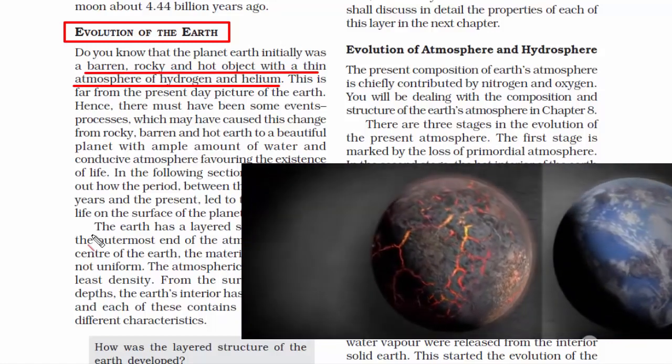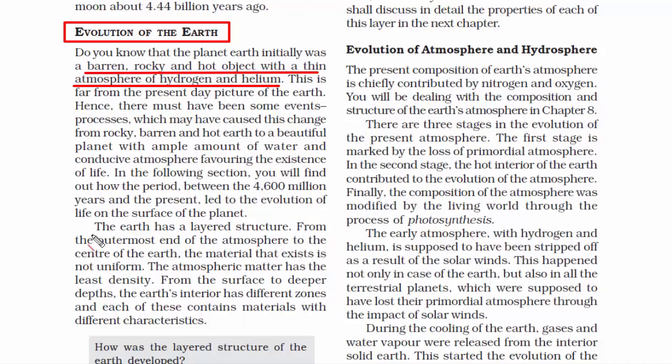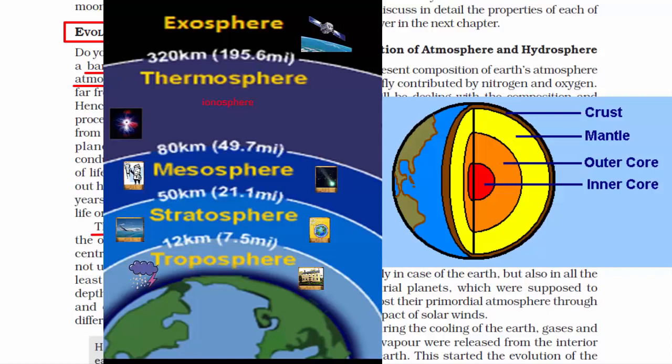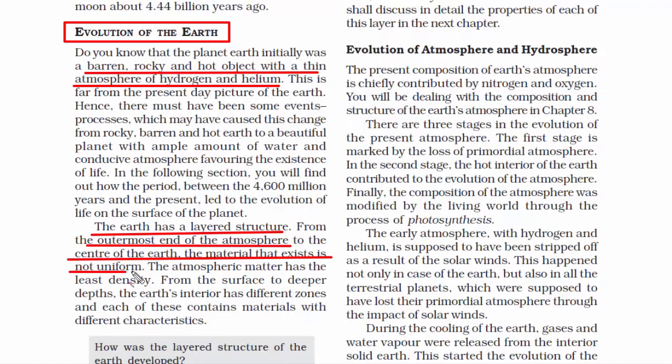We know that all the celestial bodies were formed with a process called accretion, meaning layer after layer after layer. That's how they became from a small body to a large body. Similarly, Earth is no different. The Earth has a layered structure. From the outermost end of the atmosphere to the center of the Earth, the material that exists is not uniform, meaning it is not the same. Right from the outside of the Earth, as we go towards the interior, the density increases.